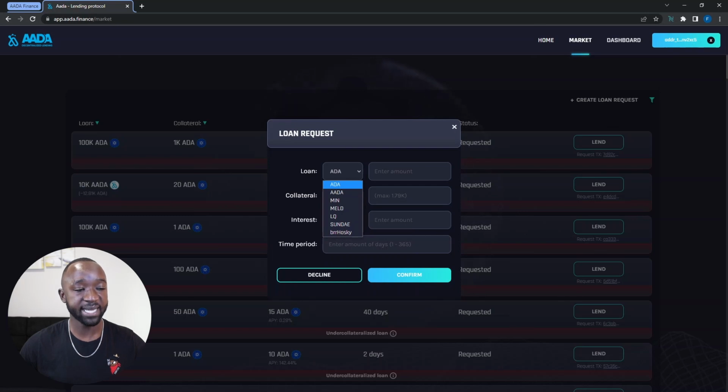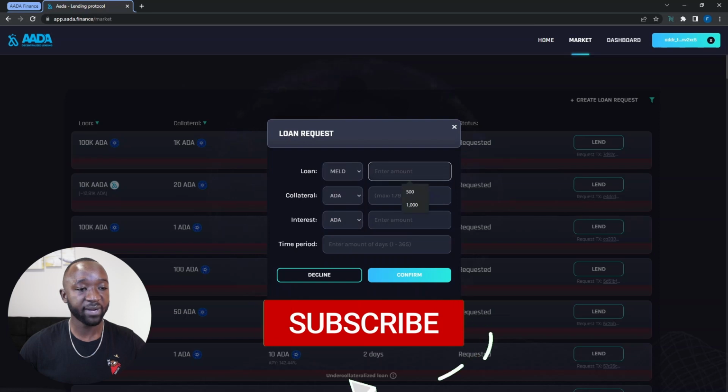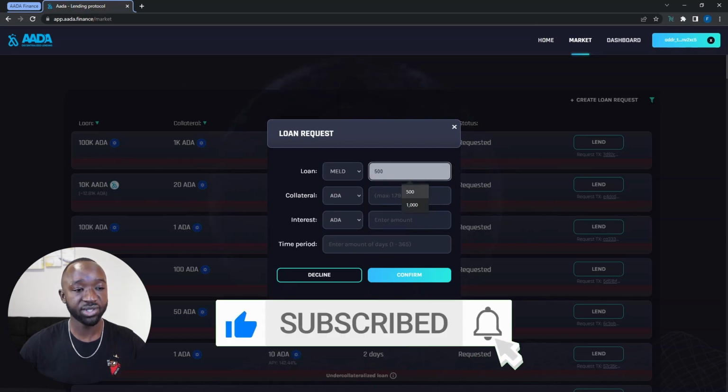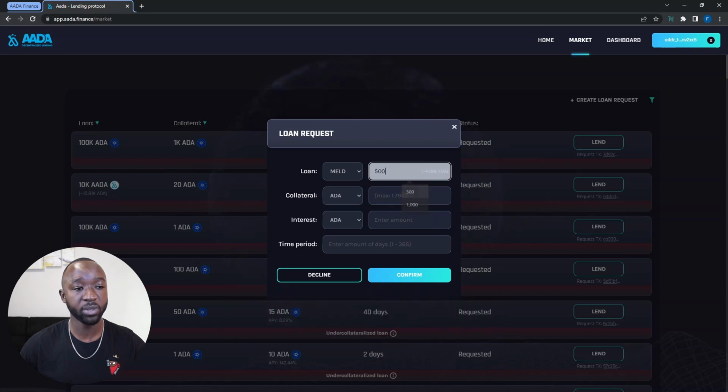And the cool thing is I can actually request loans for everything other than just AADA. And so again, if you have a Cardano native asset, you will be able to use that in order to actually request your loan. So for now, I'm going to go ahead and select MELD. Next, I'm going to provide the amount of MELD that I actually want to request in my loan. So for now, let's just say that I'm going to request 500 MELD tokens.